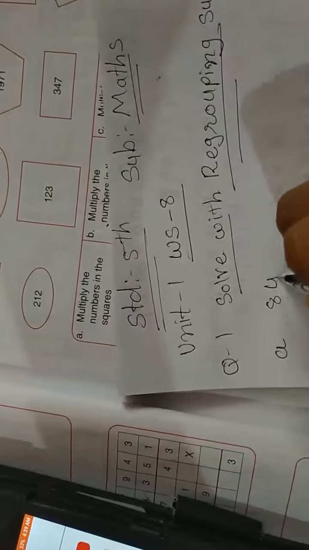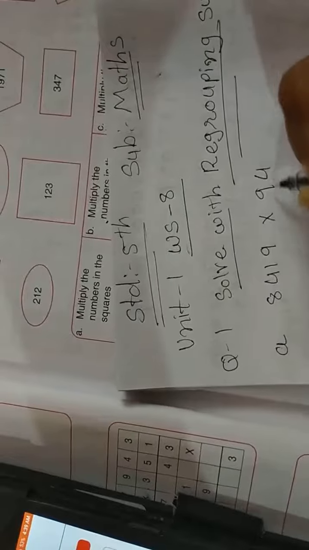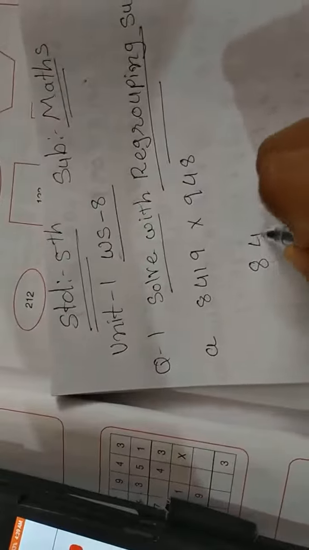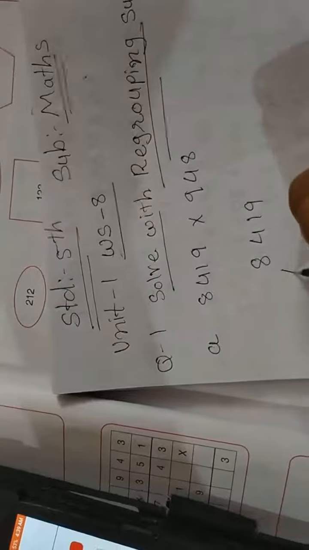The first one is 8419 into 9948. So we have to write here 8419 multiplied by 9948.